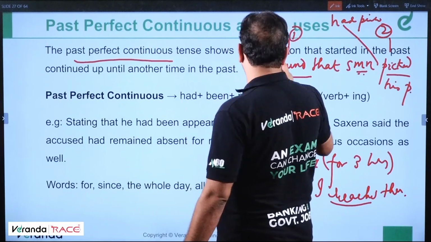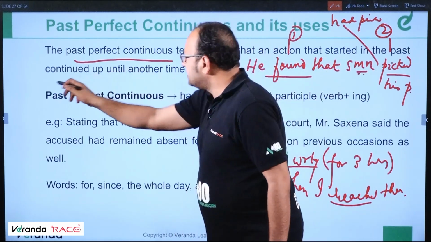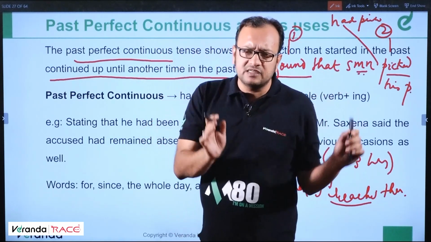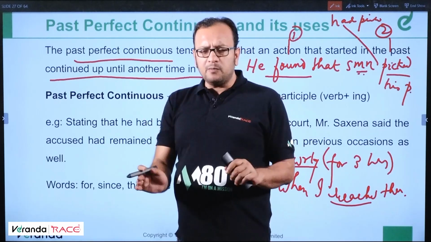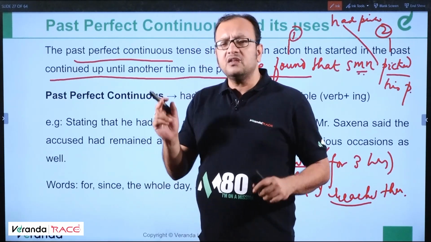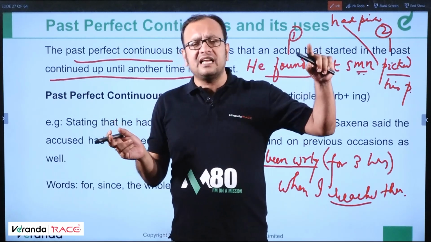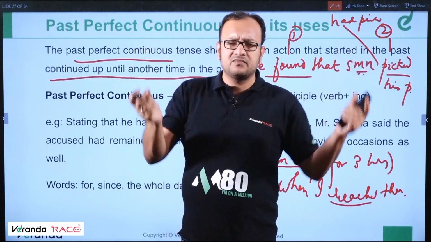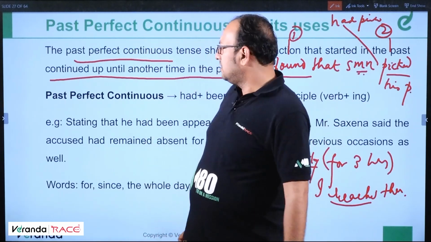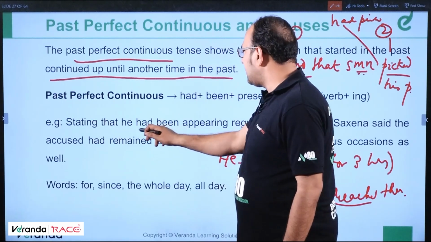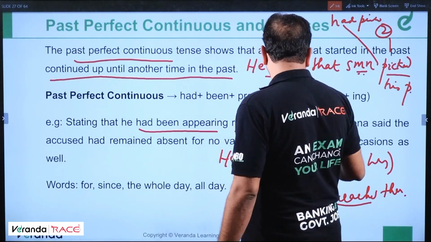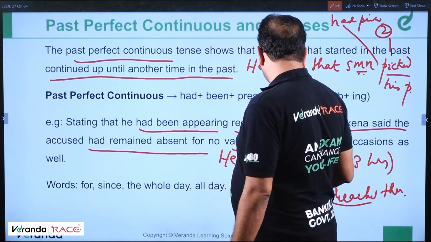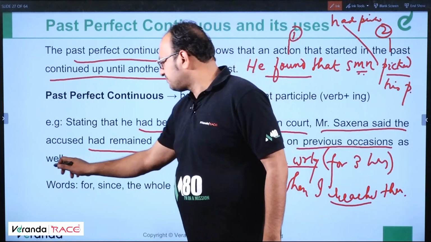The past perfect continuous tense shows that an action that started in the past continued up until another time in the past. Continued till a particular moment and then stopped and a second action took place. Or an action that happened for a longer duration and ended in the past itself. Started in the past, continued and ended in the past. This is known as past perfect continuous. Stating that he had been appearing regularly in court, Mr. Saxena said the accused had remained absent for no valid ground on previous occasions as well.